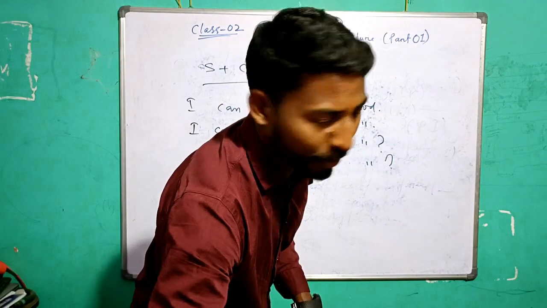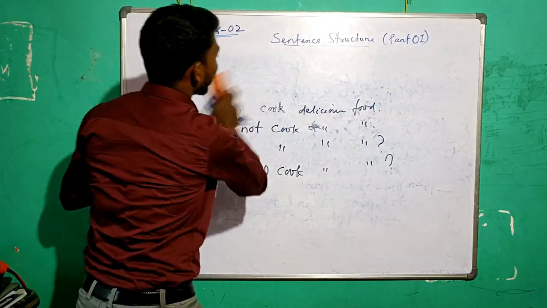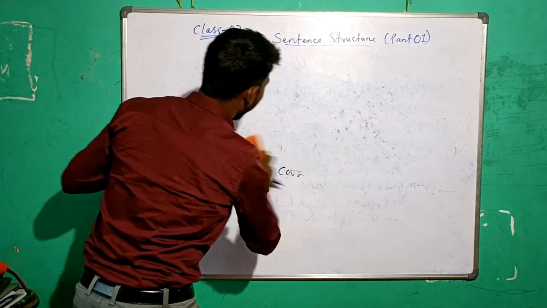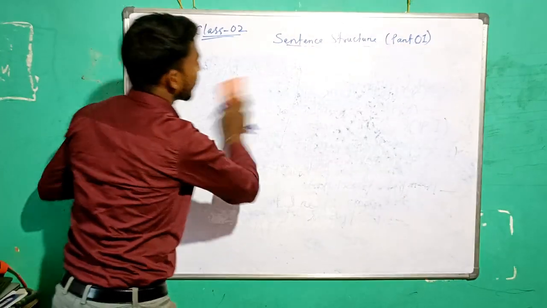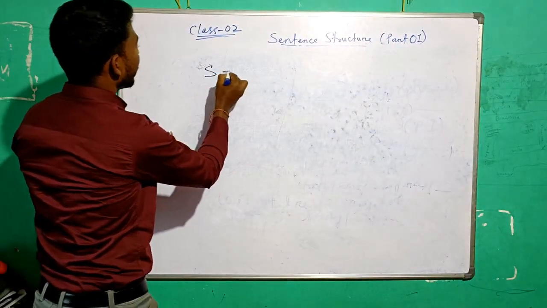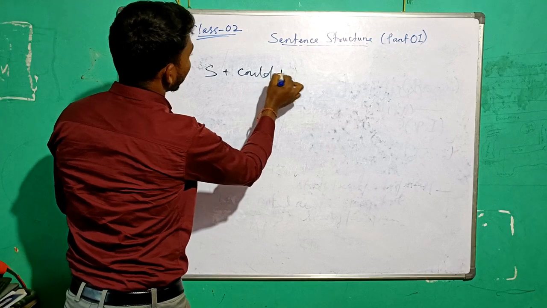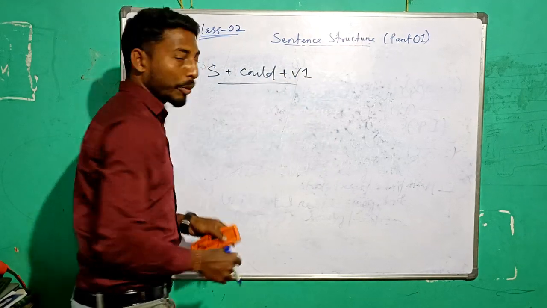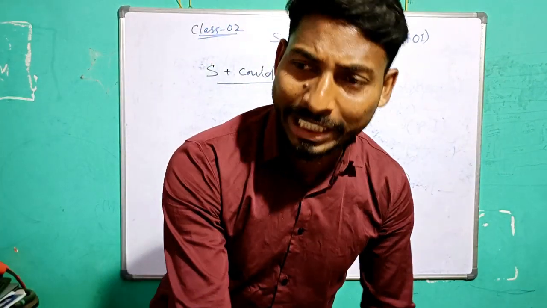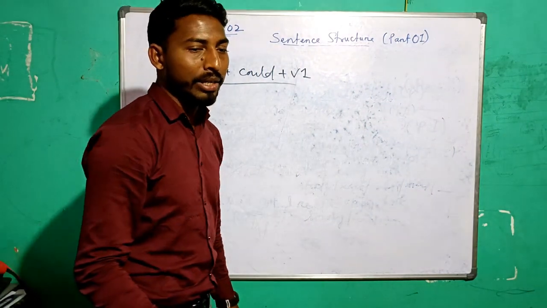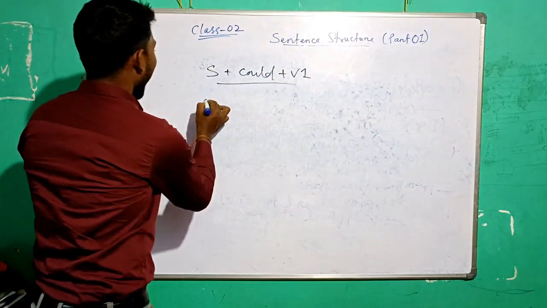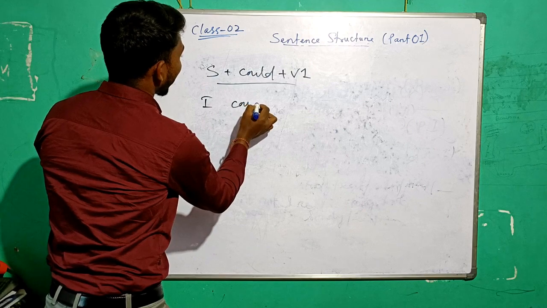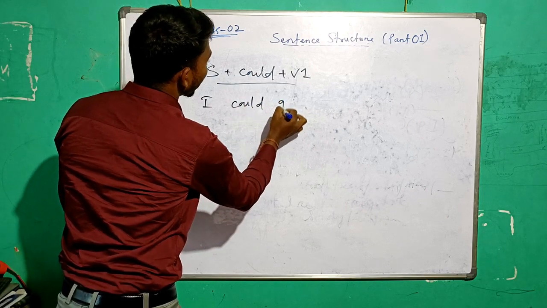So the next one: subject plus could plus V1. We actually have very limited time. Now what's the meaning of could? Ability, the capability you have. Write an example: I could go.